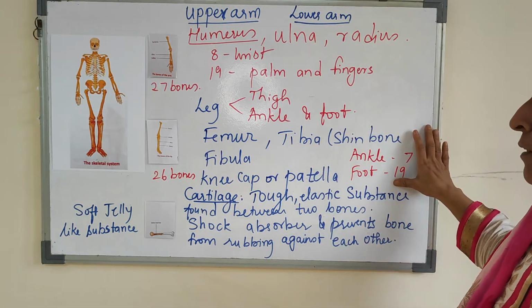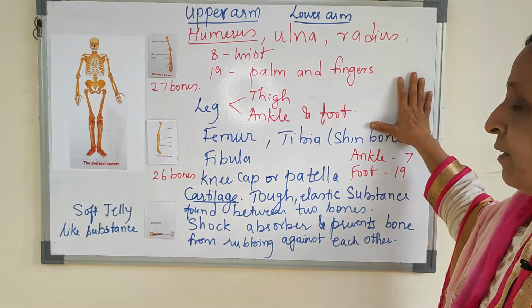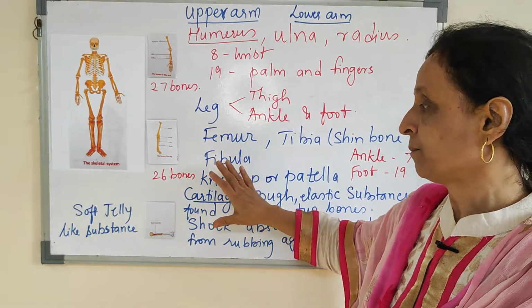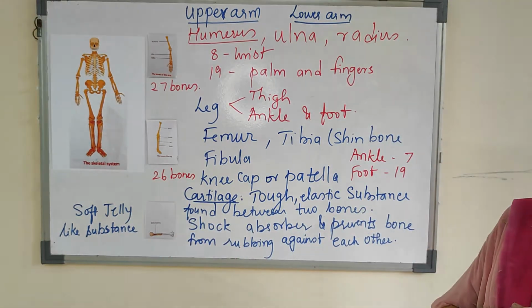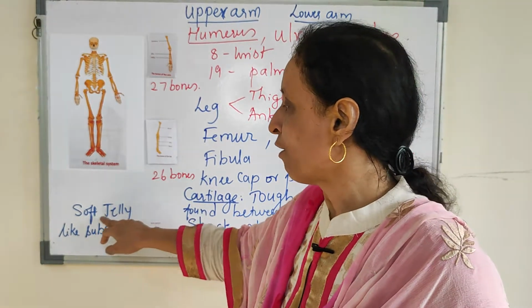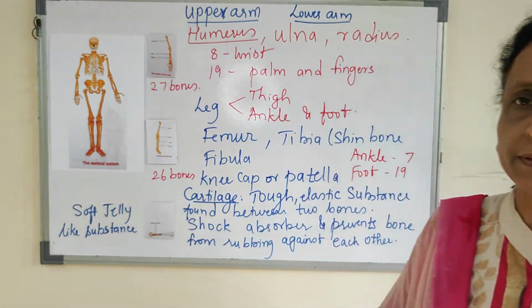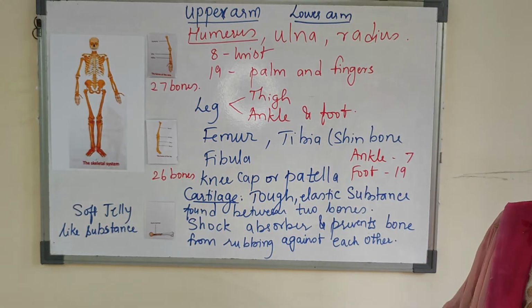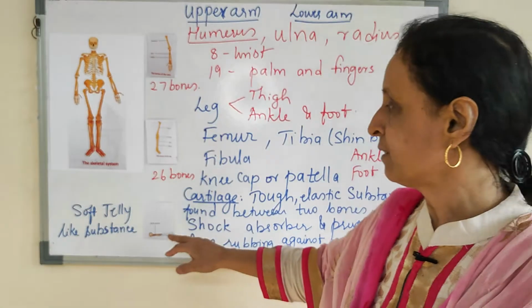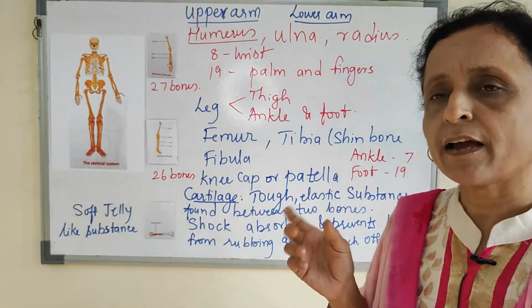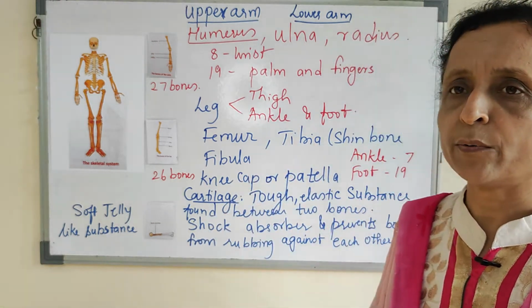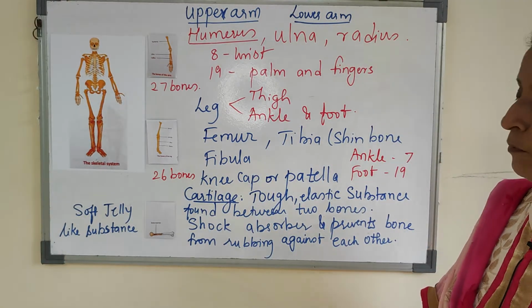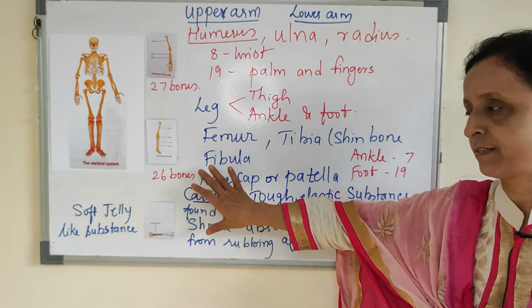Now all these bones, if you see inside the longer bones, there is a soft jelly-like substance present inside the bone, and that cavity of the bone is known as bone marrow, and bone marrow will produce RBCs, WBCs and platelets.